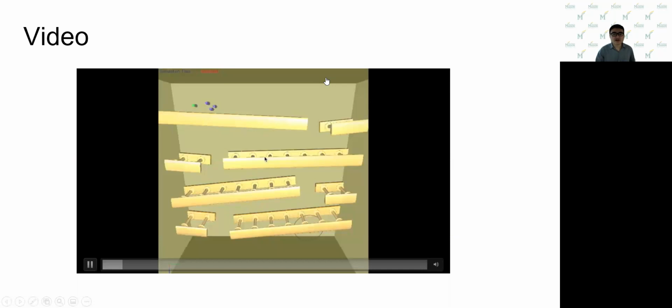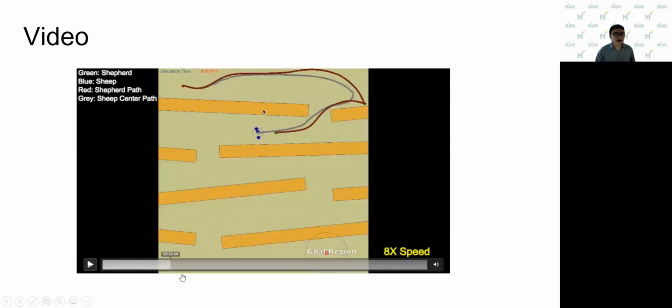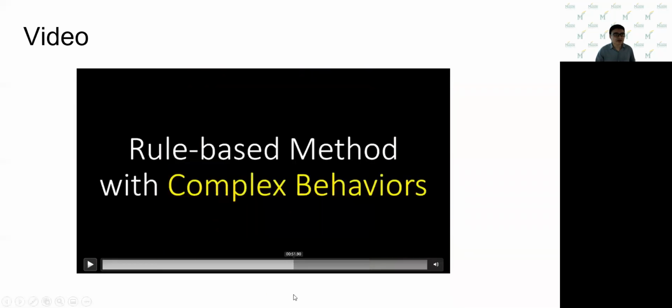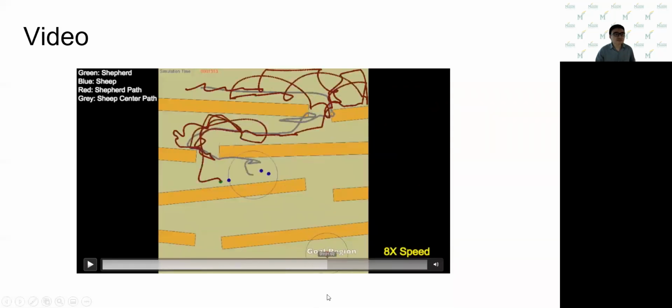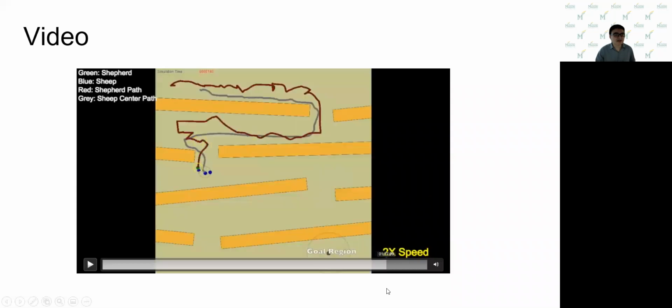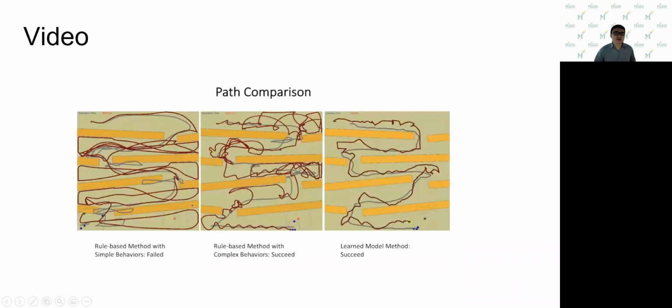The video shows 3 methods for shepherding in a 4-layer obstacle with U-turn and gaps. First, the simple rule. We can see that the path quality was not very good, and then finally it failed. Then we show the complex rule. It's better and it succeeds. The last is the learned model. It succeeds. We can see the different path comparisons in these 3 figures.